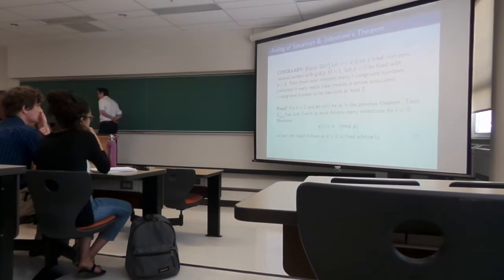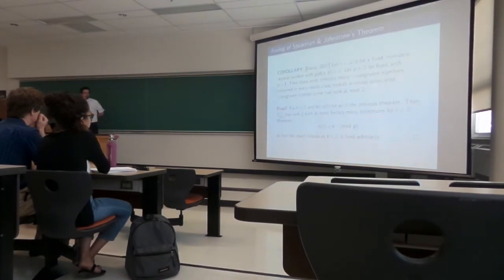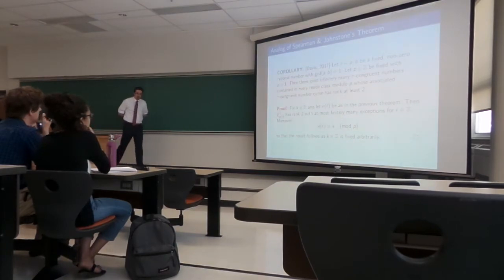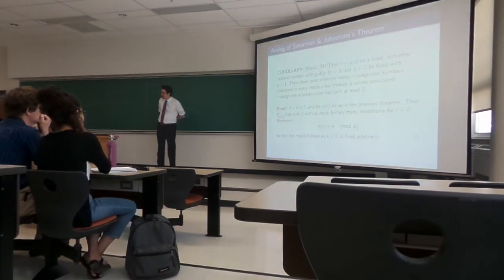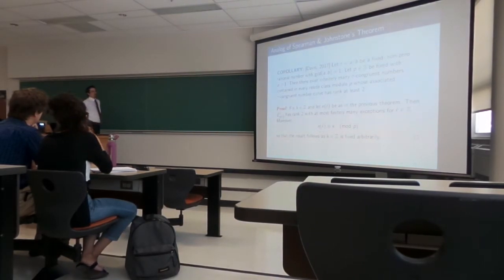If we fix K in Z, and we take N_L to be that fellow right there, then by the previous theorem, N_L is a tau congruent number and its corresponding curve has rank at least 2. Furthermore, if you reduce modulo P, you see exactly N_L is congruent to K mod P. K was fixed in Z arbitrarily, so this suffices as proof for infinitely many in any residue class modulo P. Okay.